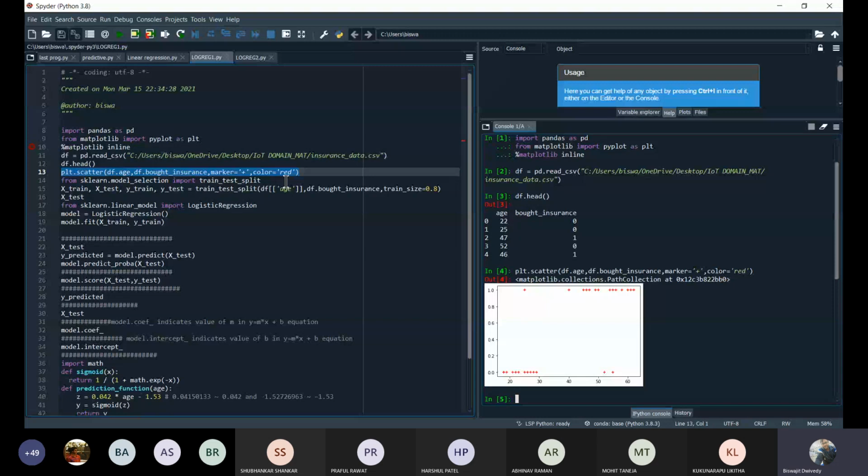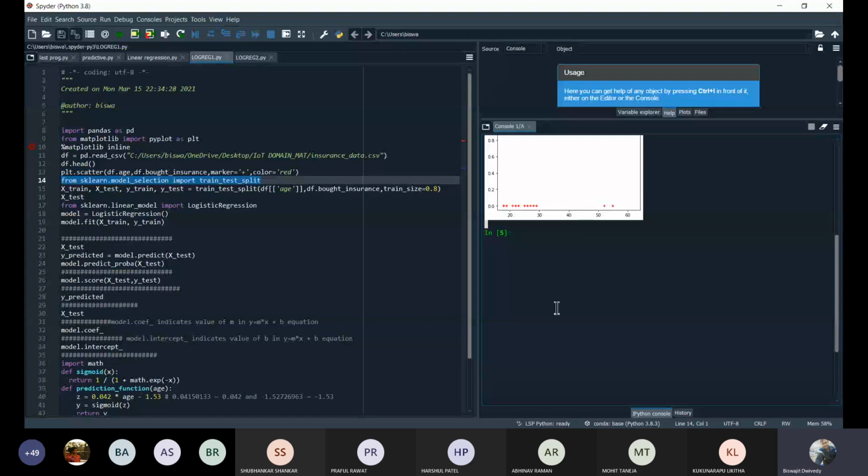In your scikit-learn library, I have already told you that whenever we use this type of data set, we use one method, the train test split method. Whatever data set is given to us, we choose some portion, 30% or 20% as per your wish, for training purpose, and the other portion for testing purpose. So we'll use the scikit-learn library and import this train test split technique.